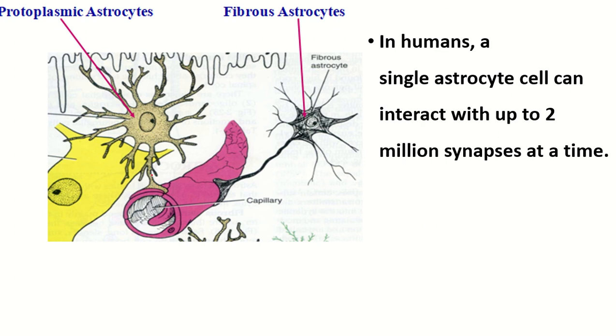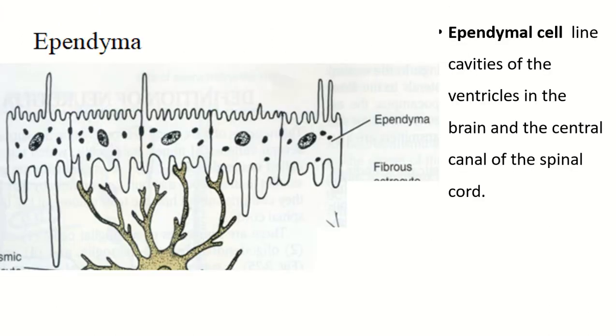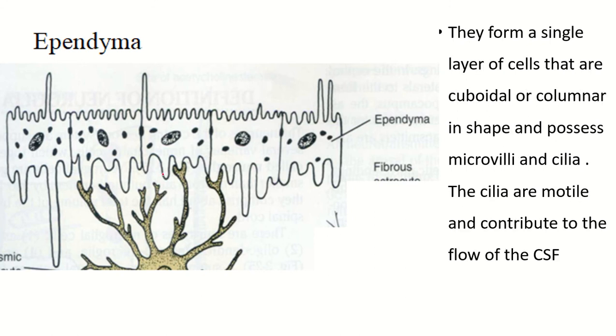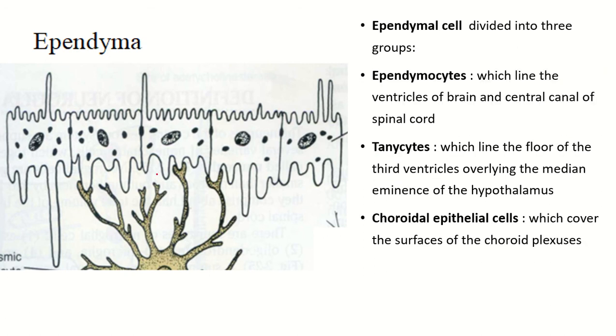In humans, a single astrocyte can interact with up to 2 million synapses at a time. Ependyma. Ependymal cells line the cavities of the ventricles in the brain and the central canal of the spinal cord. They form a single layer of cells that are cuboidal or columnar in shape and possess microvilli and cilia. Cilia are motile and contribute to the flow of the CSF. Ependymal cells divide into three groups: ependymocytes, tanycytes, and choroidal epithelial cells.